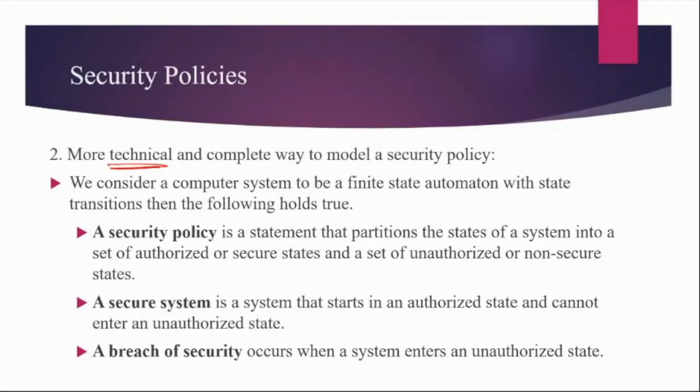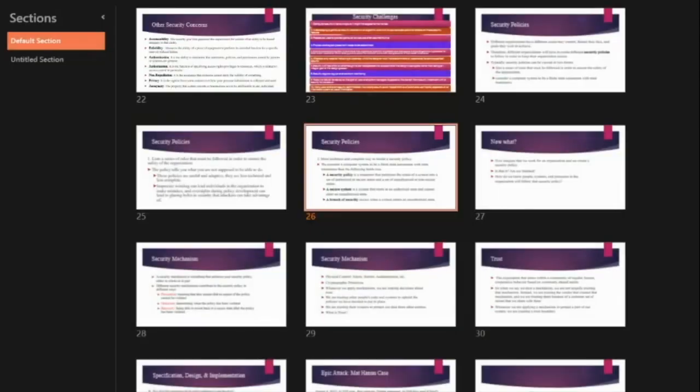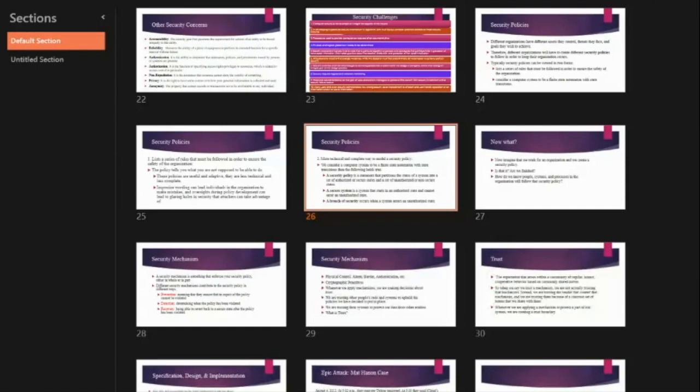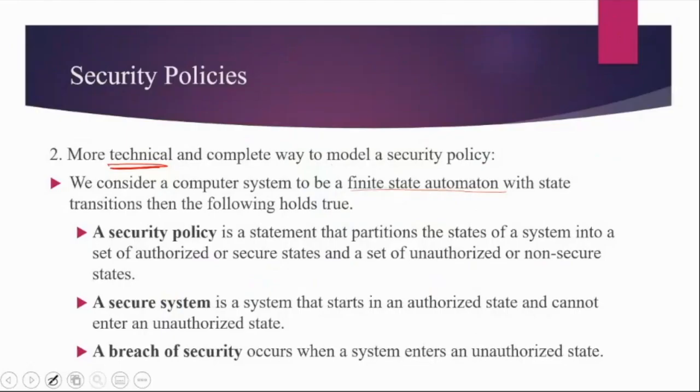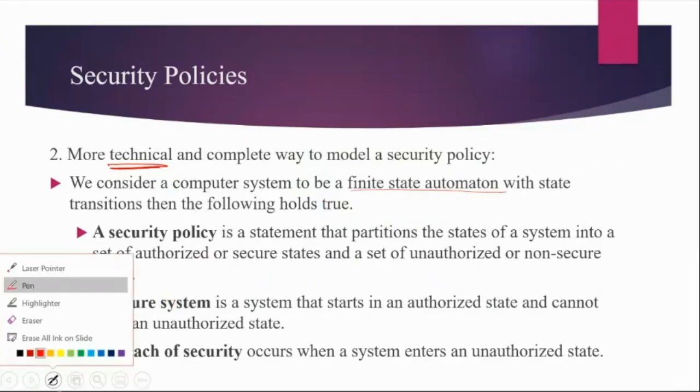And the way is, we will consider the entire system in the form of a finite state automaton, where there are different states and state transitions going on. So the entire system is divided into some states.